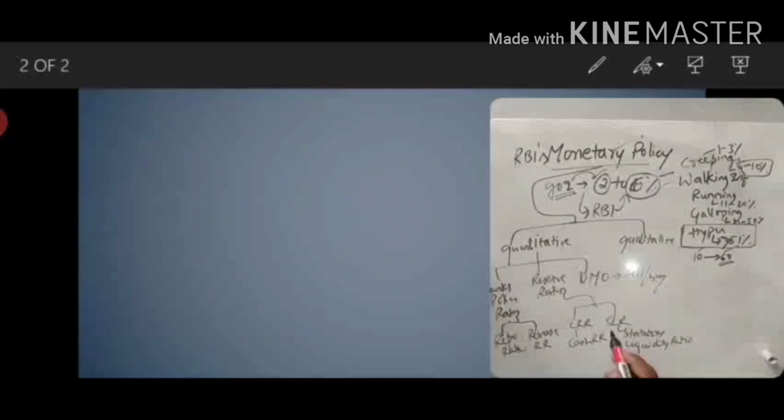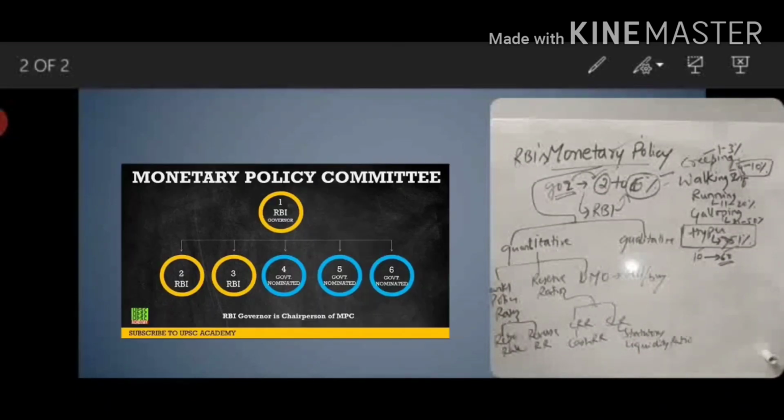The monetary policy consists of a monetary policy committee of 6 members, including the RBI governor. Now we will see the tools: repo rate, reverse repo rate, CRR, SLR, and open market operations, individually in brief, and how to apply these concepts to regulate inflation and deflation situations in the country.